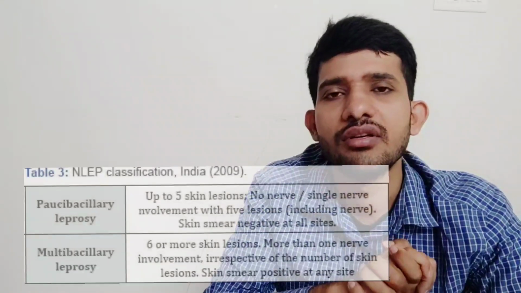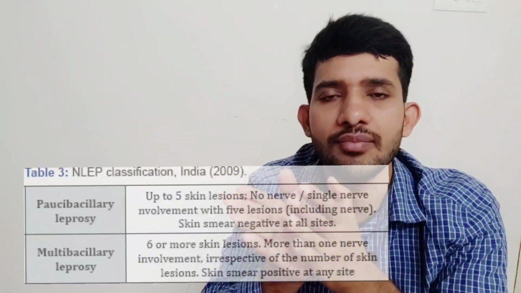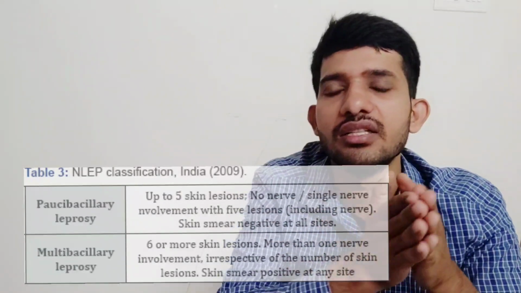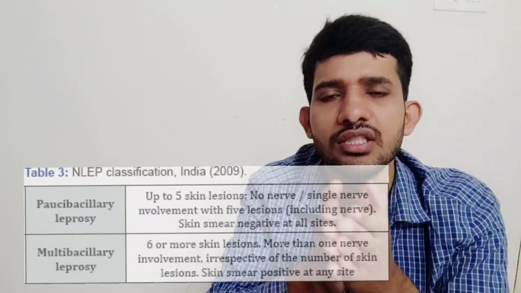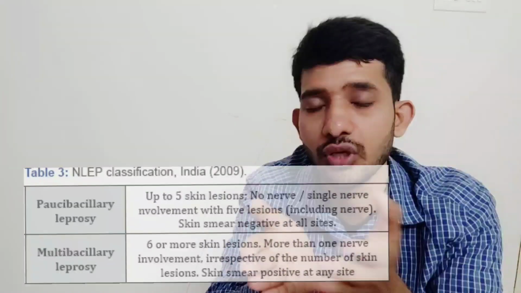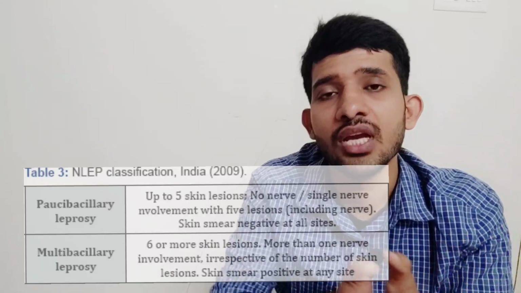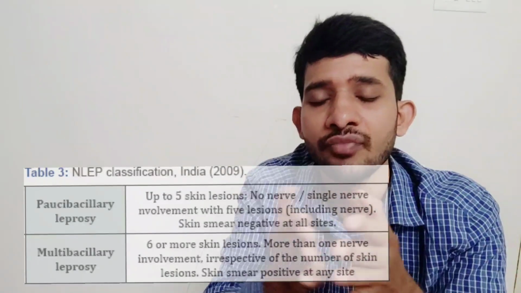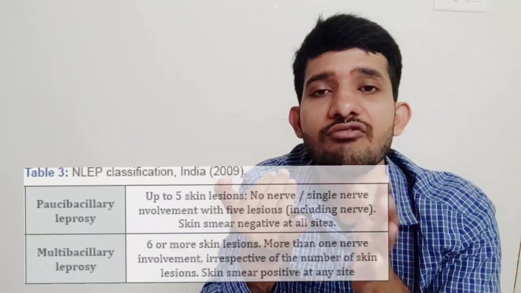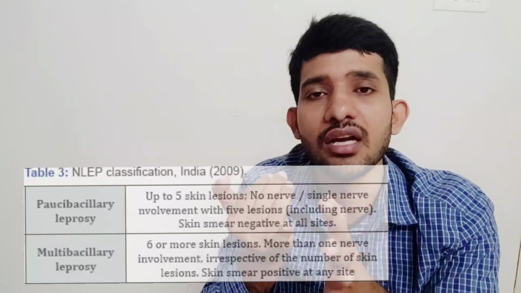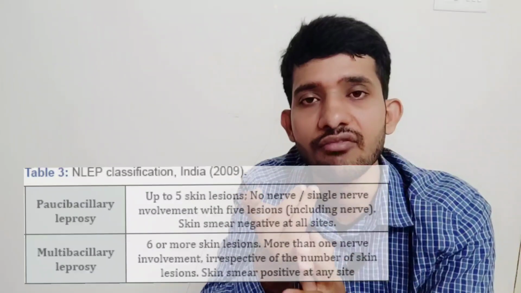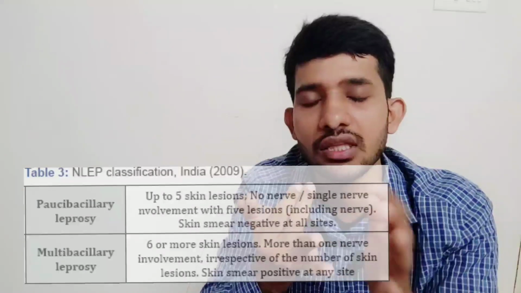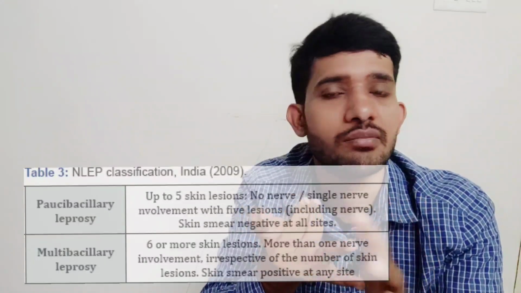So before starting the treatment strategies of leprosy, clinically leprosy is divided into 2 types. One is multibacillary leprosy, and the second one is paucibacillary leprosy. To identify the leprosy as multibacillary or paucibacillary, remember guys, there are 3 to 4 parameters we have to understand. If the patient has greater than 5 lesions all over the body, we can conclude that this patient has multibacillary leprosy. And if the lesions are less than 5 on the patient, that patient can be classified as paucibacillary leprosy.